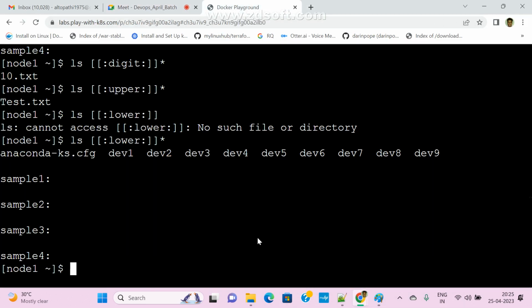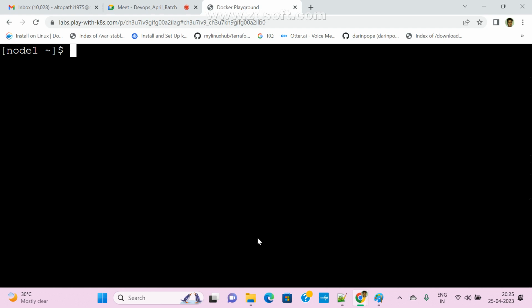Try to understand. Let me create one file. Touch, or vi, you know how to create a file with vi. So devapps.txt, I created the file. How to add content?